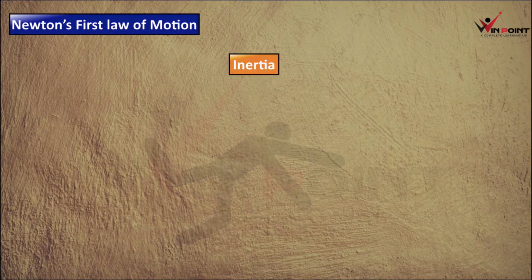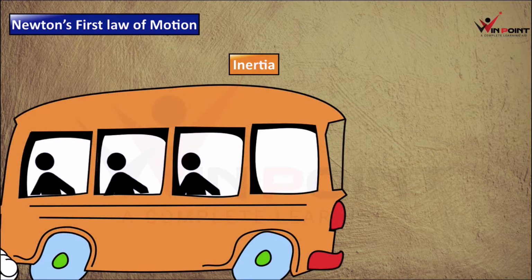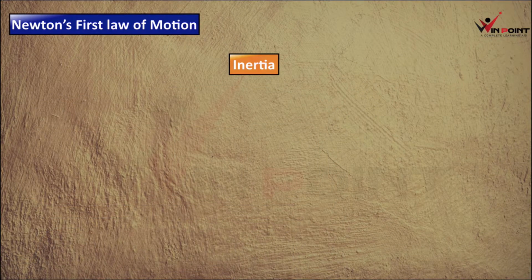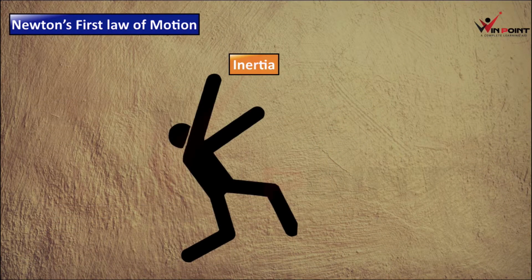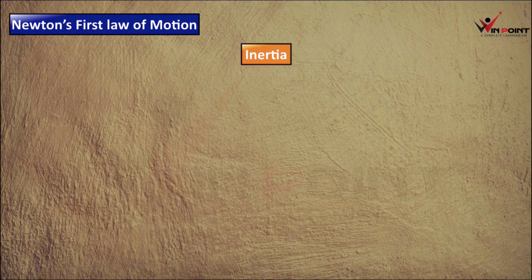Now we can discuss one more example. You are standing inside the same bus. The bus is at rest. The bus is not moving. Suddenly the bus is starting its motion. What is going to happen? You will fall backward because your body was at rest. The bus started its motion, but your body tried to stay in that state of rest, not ready to change from the rest. You will fall backward. These are the applications of inertia.